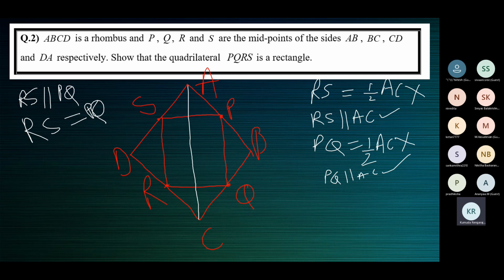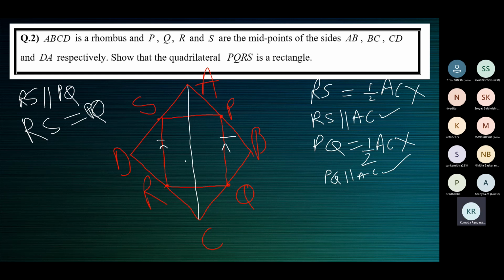So like this, we have proved that in quadrilateral PQRS, the outer one, ABCD, is a rhombus. ABCD is given to be a rhombus, but PQRS is only a quadrilateral. We have to prove it's a rectangle. The inner one, PQRS, is only a quadrilateral. So now we have proved that PQ is equal to RS and PQ is parallel to RS.